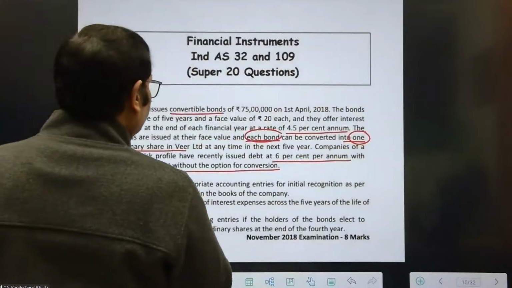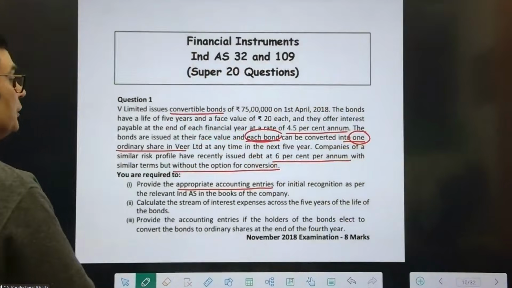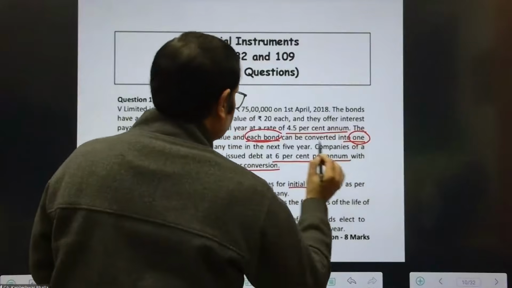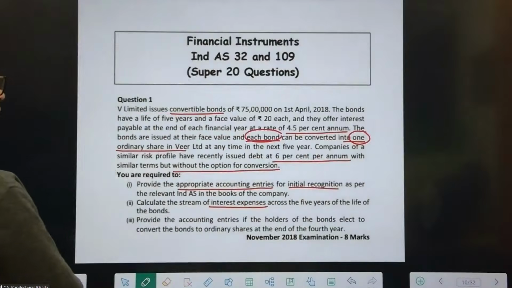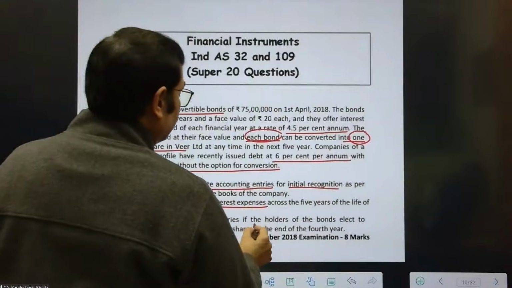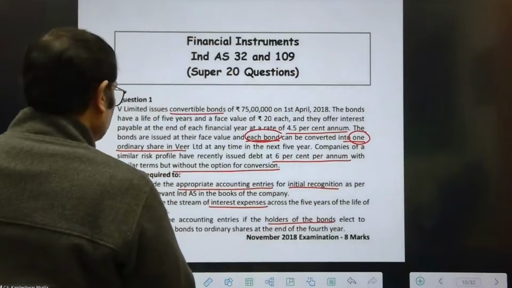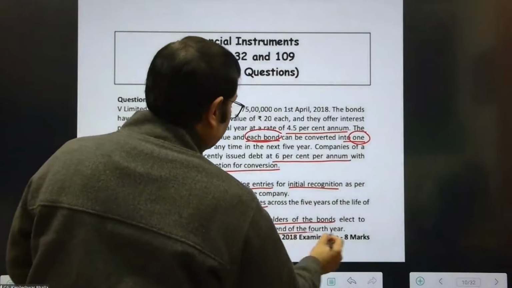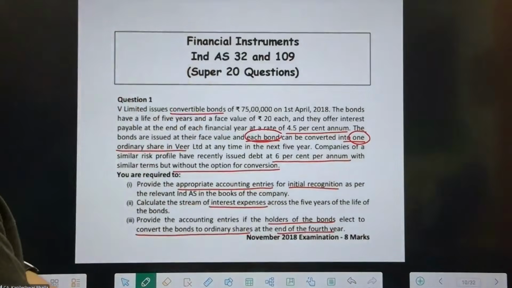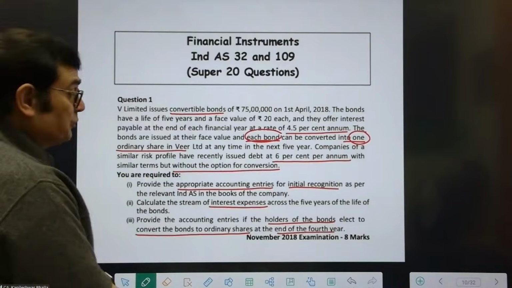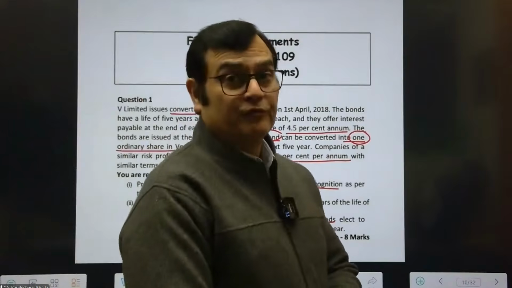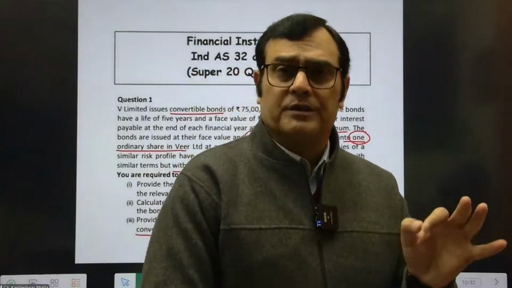You're required to provide the appropriate accounting entries for the initial recognition as per the relevant standard in the books of the company. Calculate the stream of interest expenses across the period of 5 years and provide the accounting entries if the holders of the bond elect to convert the bonds to ordinary shares at the end of the 4th year. So I am given the clear-cut status that in this particular case, we need to first of all get the initial recognition, get the interest for the next 5 years, and then if the holder says at the end of 4th year, not 5th year, that I want the shares, what do we do?